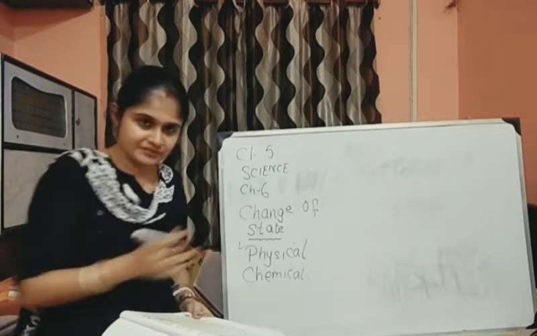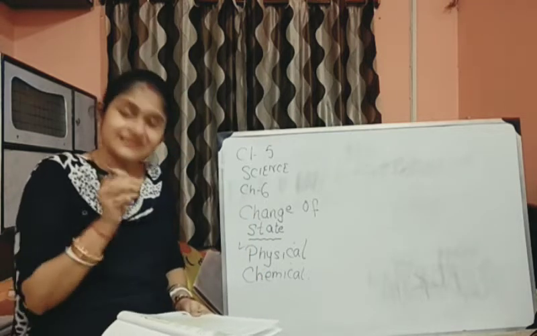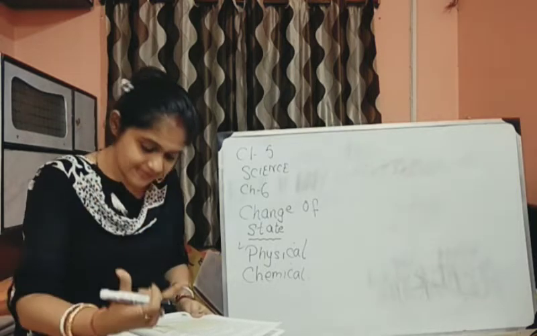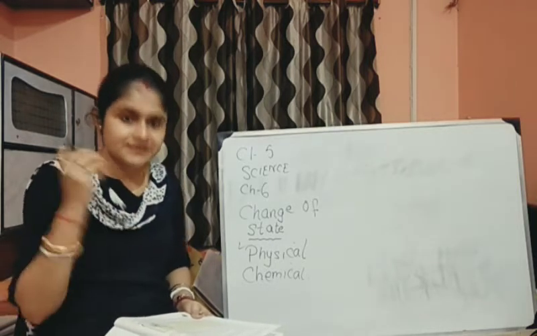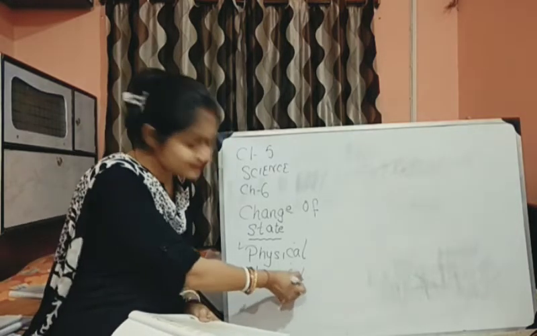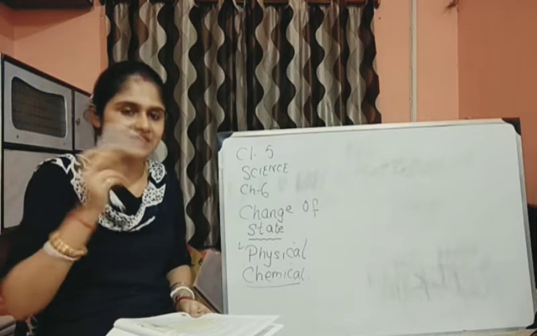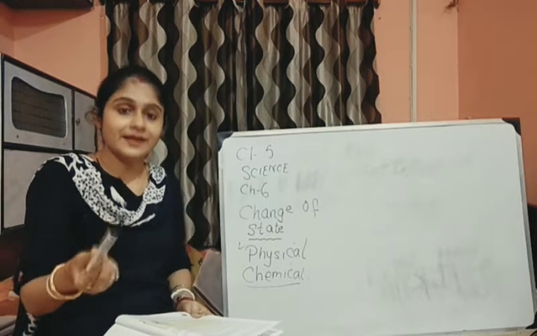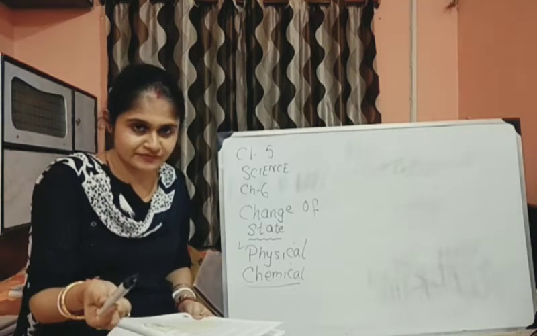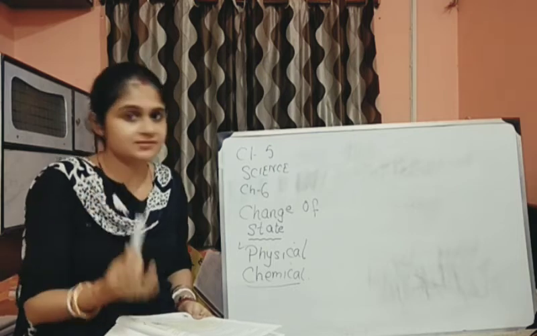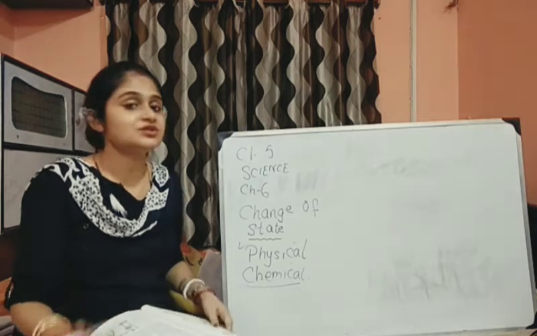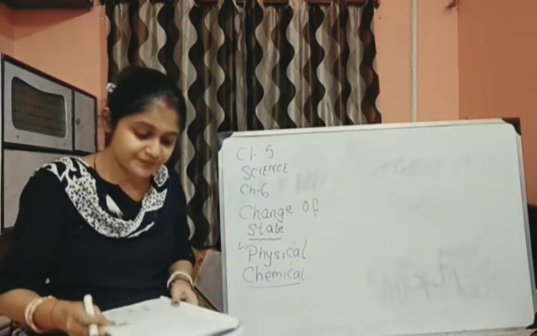Now, physical change done. What is chemical change? Any change in matter in which one or more new substances are formed is termed as chemical change. When it changes from one form to another, one or more new substances are formed, and it is a permanent change. It cannot be reversed. When you do a chemical change, you cannot change it back.